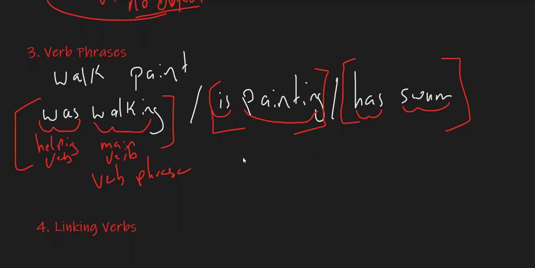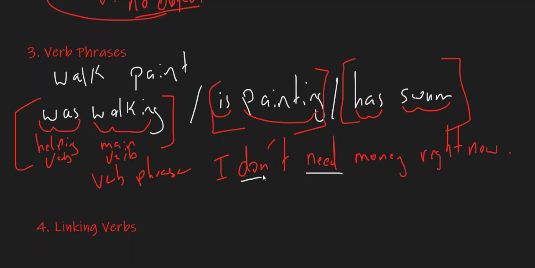But if we find this example in a sentence, "I don't need money right now," the verb is "need" and "do" as well.